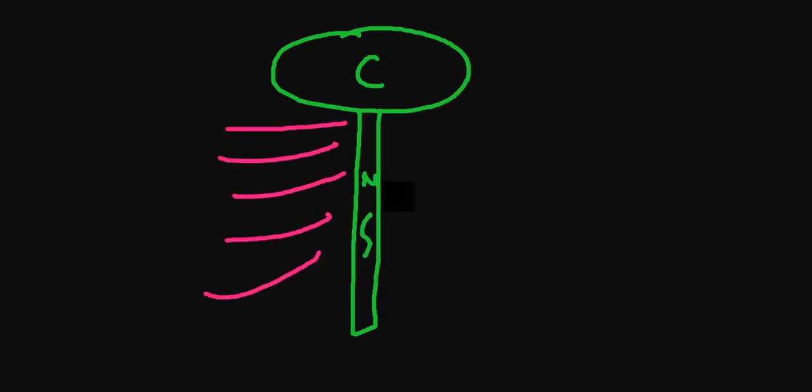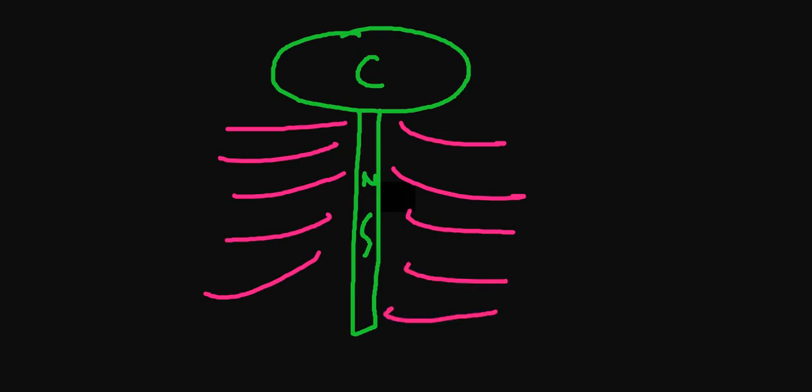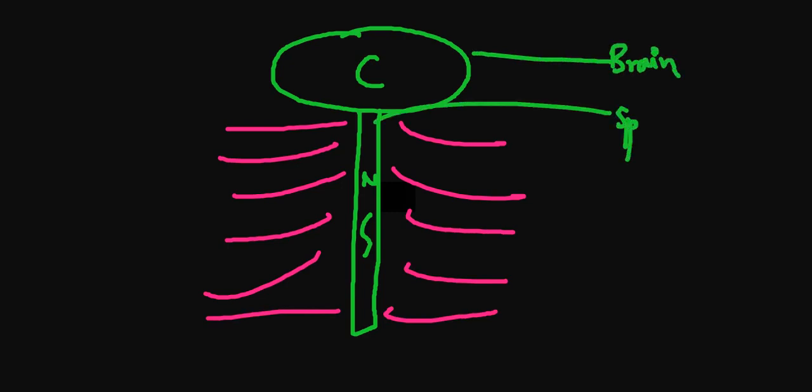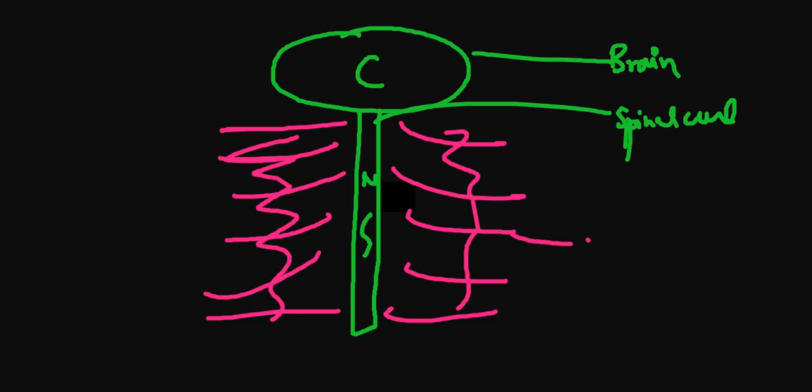Rest all is the PNS, and this is your body. Now the CNS consists of, as you can see on your screen, the brain and the spinal cord over here. This is the spinal cord, and these are what? These are the hands, toes, and all those things of your body, called the PNS, the peripheral nervous system. You just have to take care of this thing. CNS consists of only brain and spinal cord, and PNS consists of everything else, leaving brain and spinal cord.